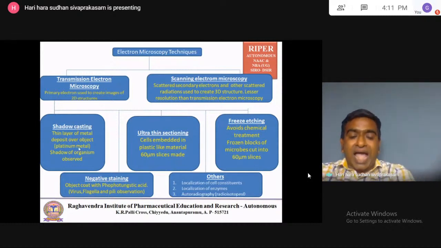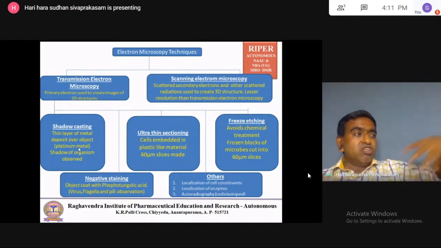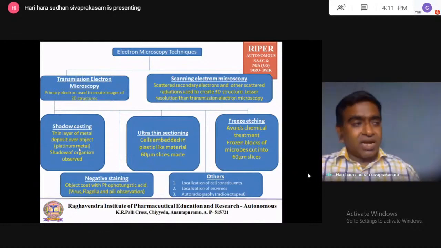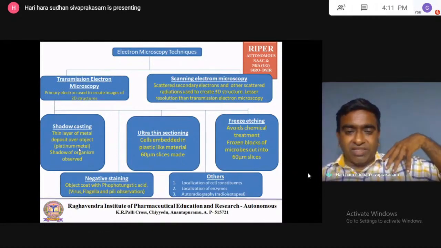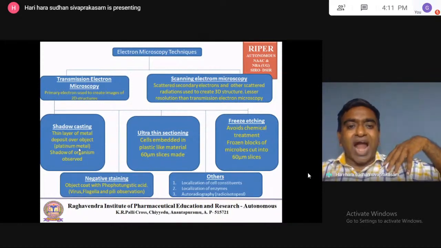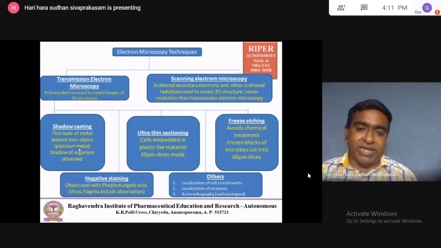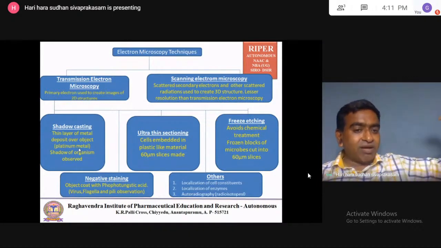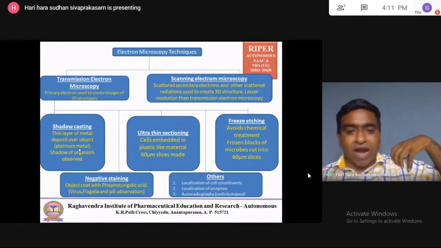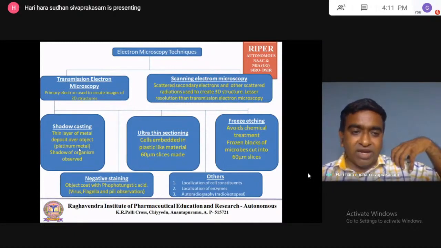So for example, I am sitting here, and dust material is falling on my body. I'm still sitting like this, dust material falling on my body, my shadow will be generated at the bottom. In the shadow, there won't be any dust material. So like that, the electron falls on the object, and the shadow of the object will be on the downside.